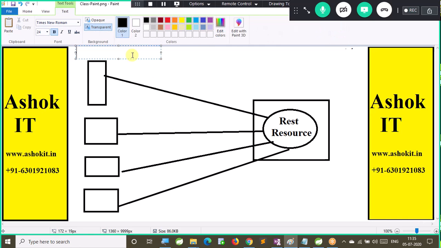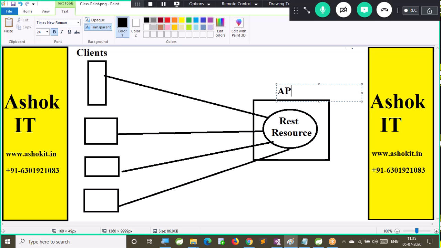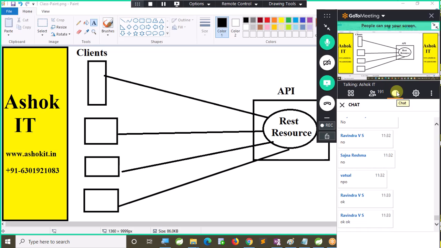These are called clients. Now this is called an API, REST API. I developed it. That REST API can be accessed by multiple people. Whoever is accessing my REST API, they are called my REST clients. If you can access my REST application, then you will be called my client.